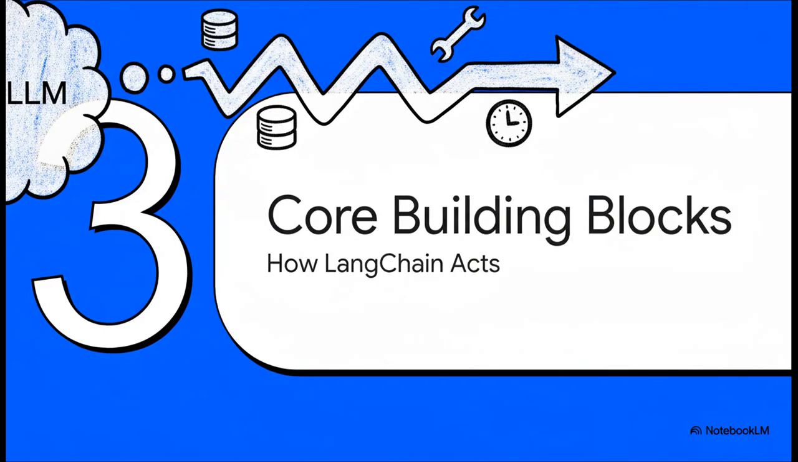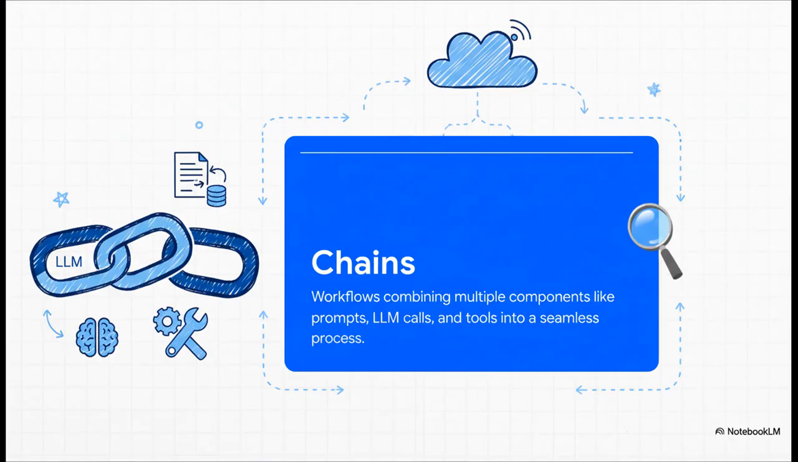Now, LangChain's real power comes from its modular design. So let's look at the three most critical building blocks that give an application the ability to think and act. We're talking about chains, tools, and agents. First up, we've got chains. The best way to think of a chain is like an assembly line for the AI's thought process. It makes sure that all the tasks get done in the right order.